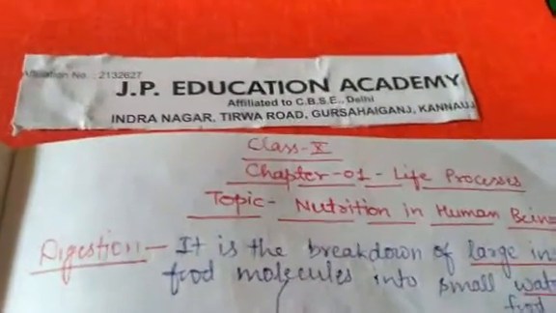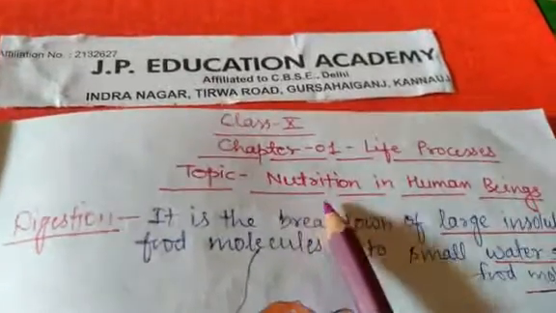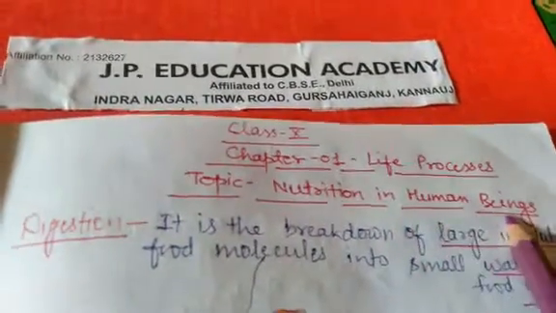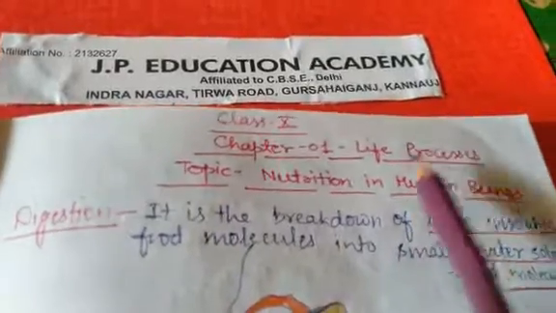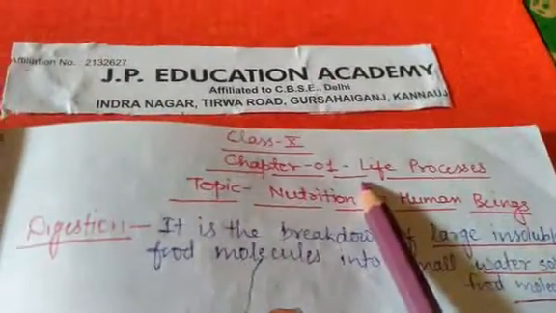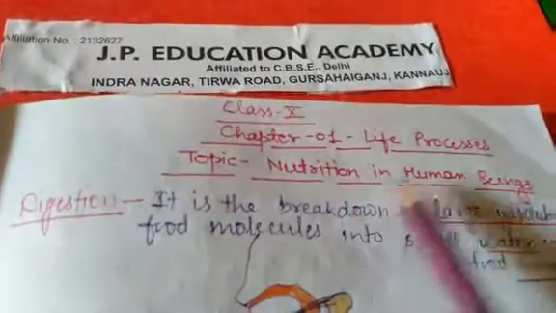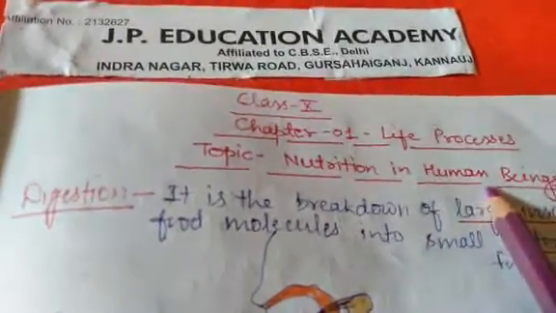Today we will start a new topic. The name of the topic is Nutrition in Human Being. This point is coming under the category of Chapter 1, Life Process. So now we will start this particular topic with the definition of digestion.